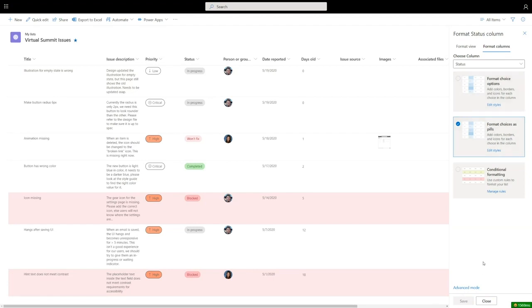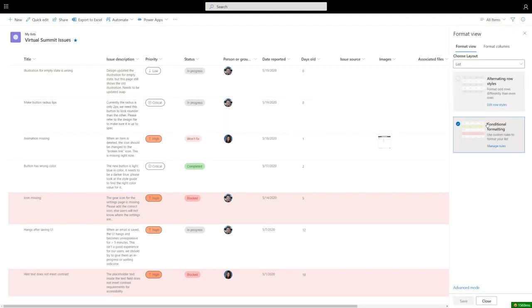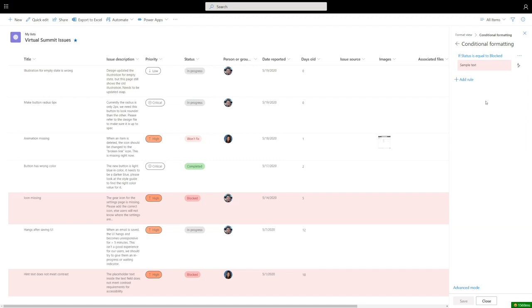The next thing we're going to do is focus on this conditional formatting. You see here that the list included in the template is the logic to highlight rows in my list if the status is blocked. And that's great, but I want to tweak this and make it work a little bit more, a little bit smarter here. So I'm going to go under my view menu, and I'm going to go to format view, and I'm going to configure conditional formatting. And if I click manage rules here, you'll see, well, sure enough, the list is pre-configured.